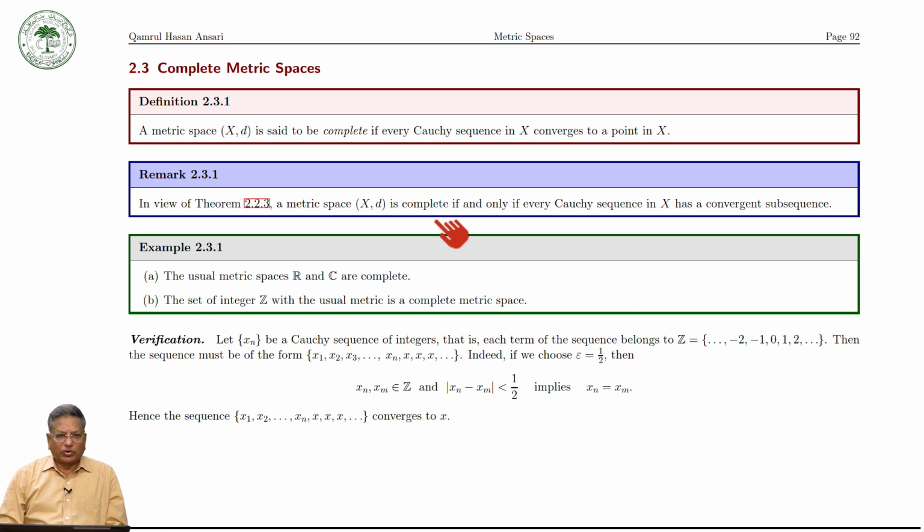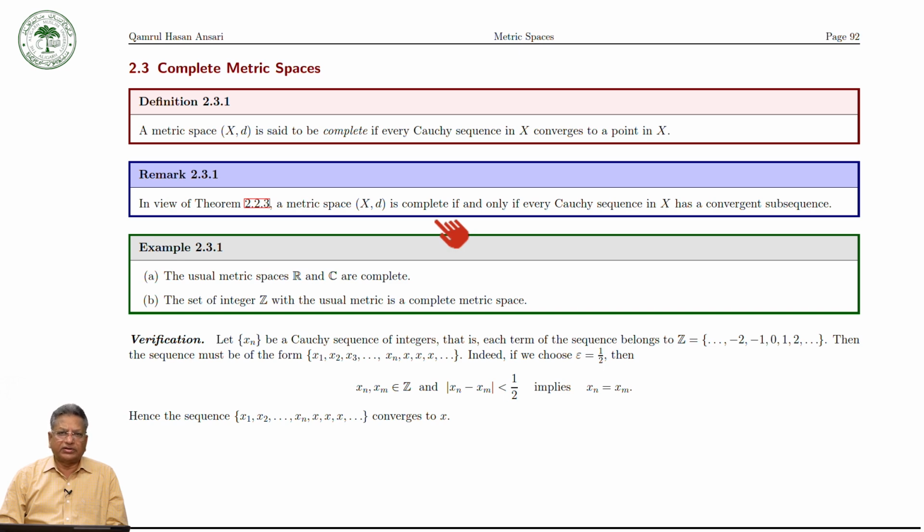First we consider the example: the set of all real numbers or the set of all complex numbers. For the set of all real numbers, we have the Cauchy criterion, which you have studied in your course on real analysis, where you have proved that a sequence is convergent if and only if it satisfies the Cauchy criterion.